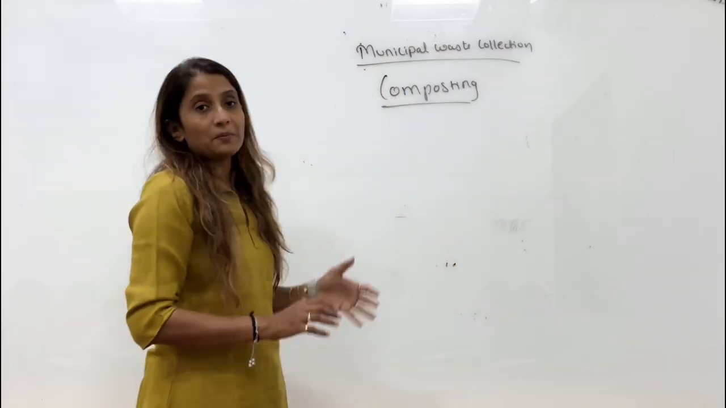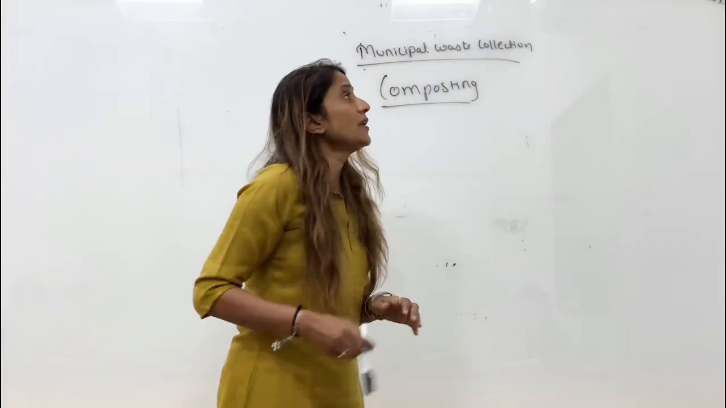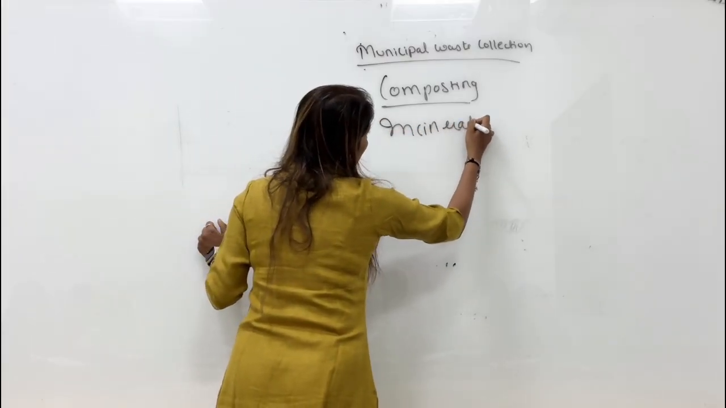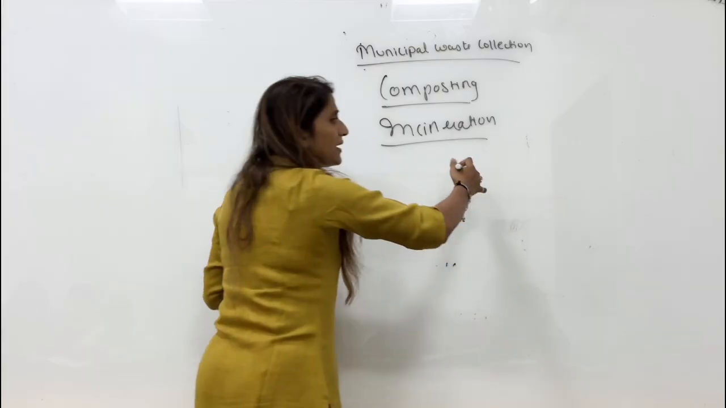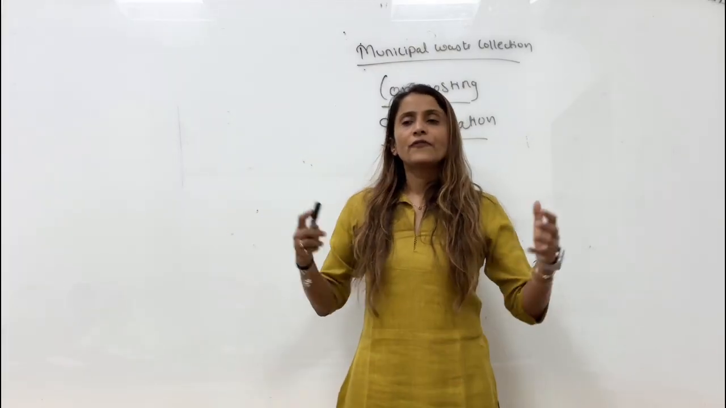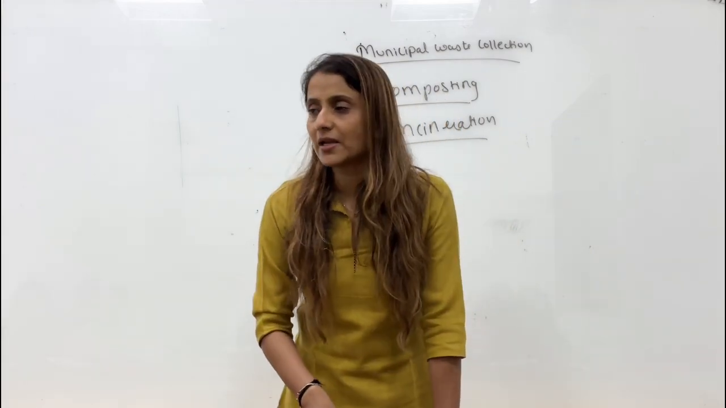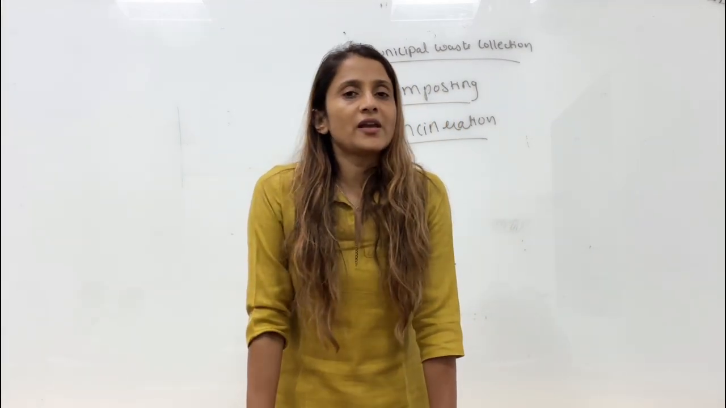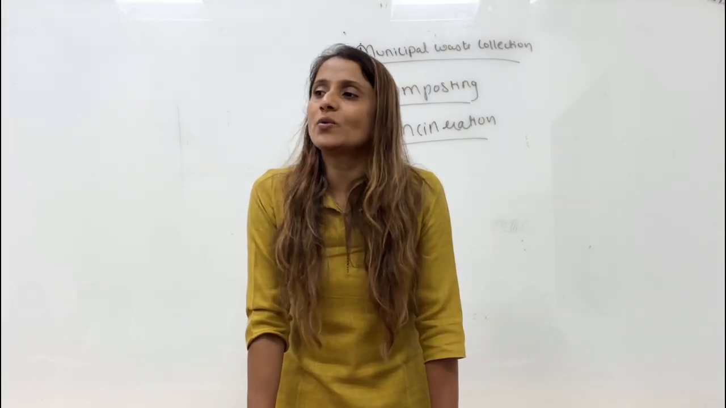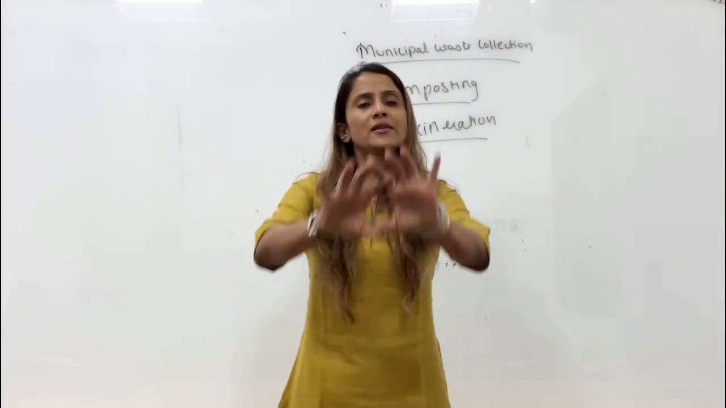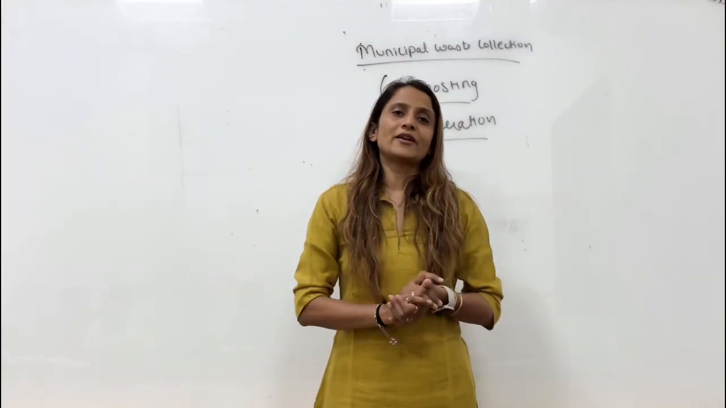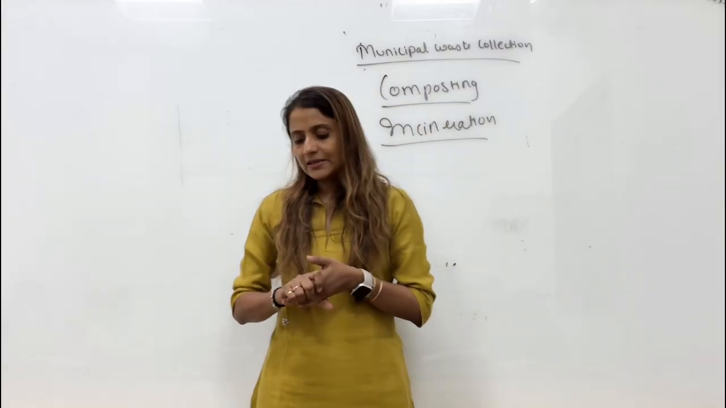So that is composting. Then we have a very modern method of handling waste: incineration. There are big incinerator plants where a lot of waste is fed into the incinerator machines. They are like furnaces with very high controlled temperature, and that waste is burned and turned into ash. Basically there are incinerators where you burn the waste. What will happen to that waste? It will turn into ash. This is called an incinerator.